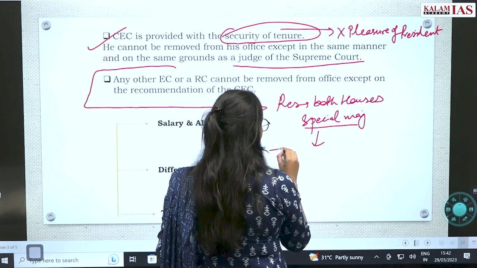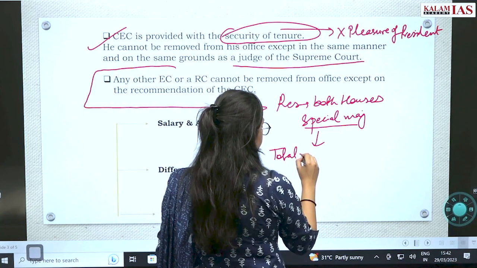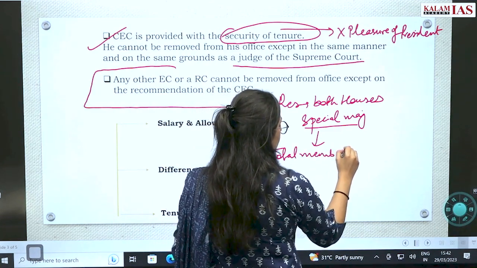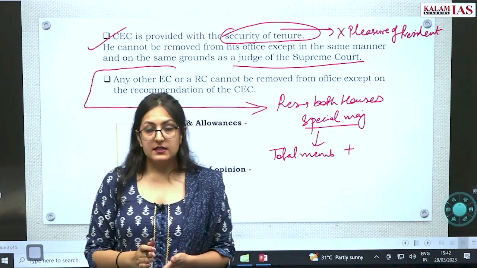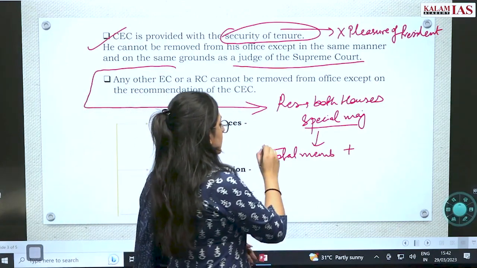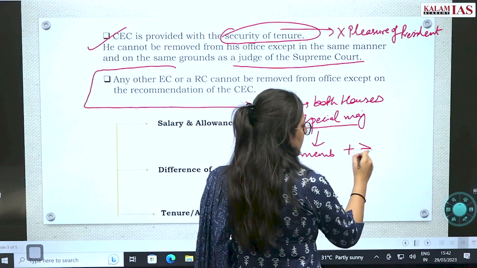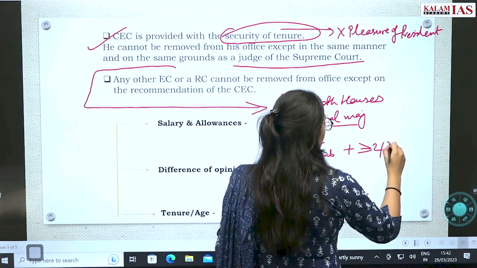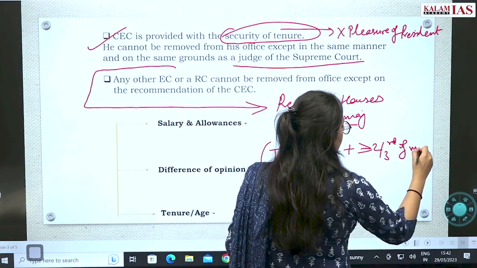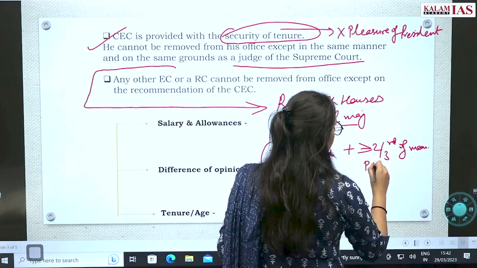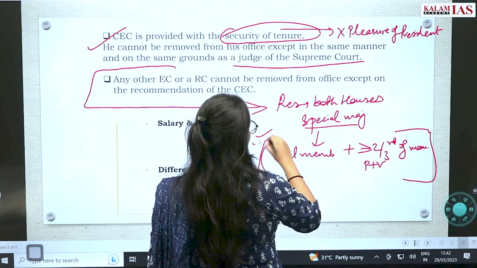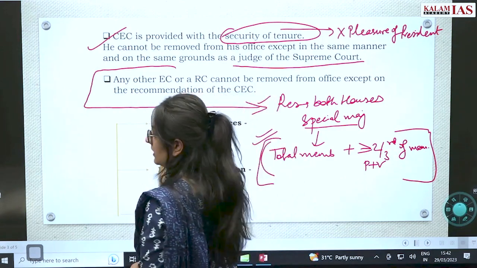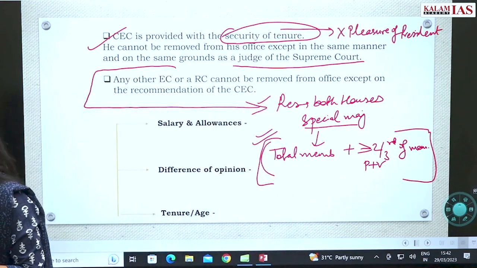It is a majority of the total membership of the house, and not less than 2/3 of the members present and voting. That means greater than or equal to 2/3 of the members present and voting in the house. This is the special majority which is required for the removal of the Chief Election Commissioner.